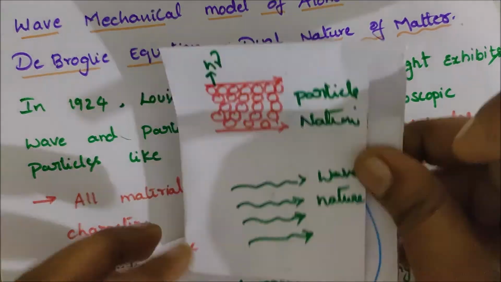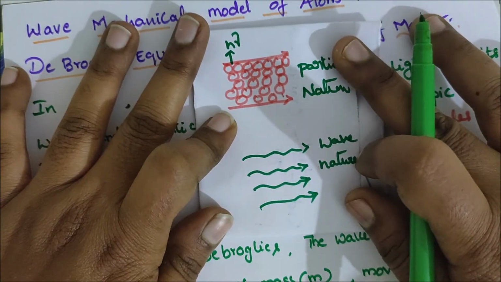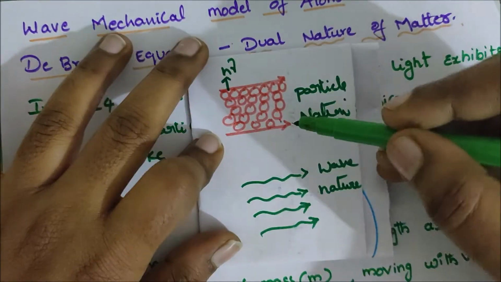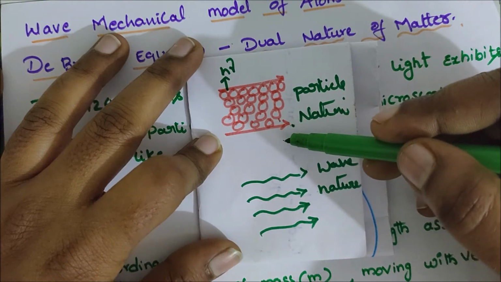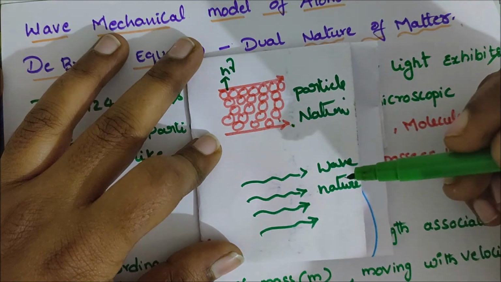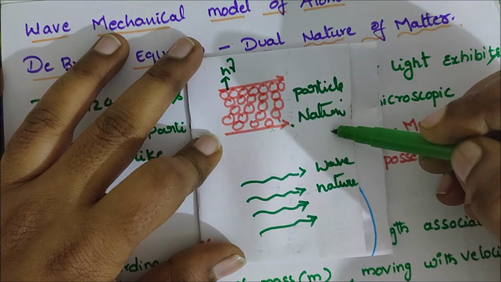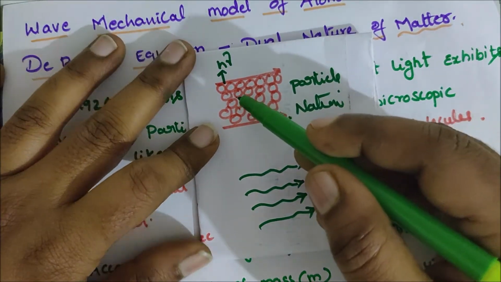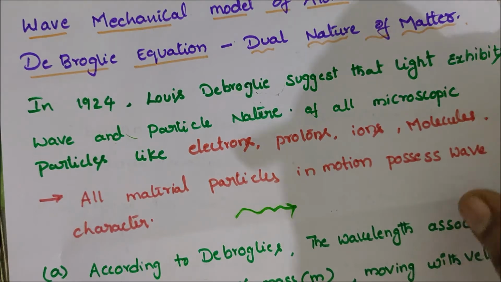Here these particles are electrons, ions, anyone. This is the matter. Each matter, whether electrons or protons or ions or molecules, anyone, has particle nature and wave nature. Each particle has a frequency, and according to de Broglie,